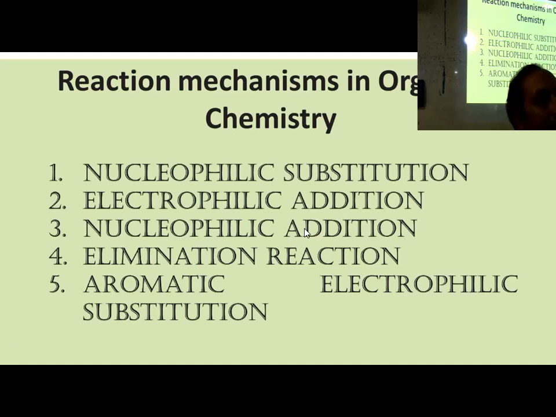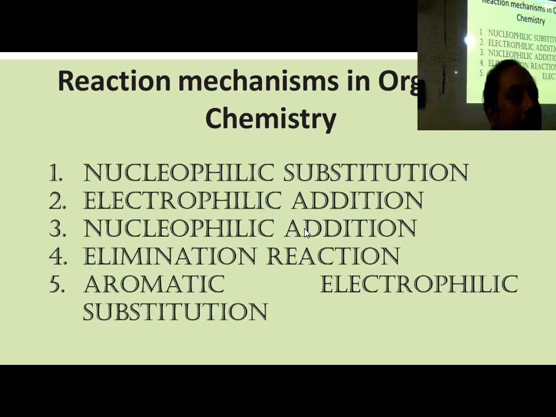Even electron density and uneven electron density. Even means uniform electron density and uneven means non-uniform. Non-uniform happens whenever there is something like C double bond O, because carbon bears delta plus charge and oxygen bears delta minus charge. So the electron cloud will be more over oxygen. So it is uneven. In this case, the nucleophile will be added, and it's called nucleophilic addition.